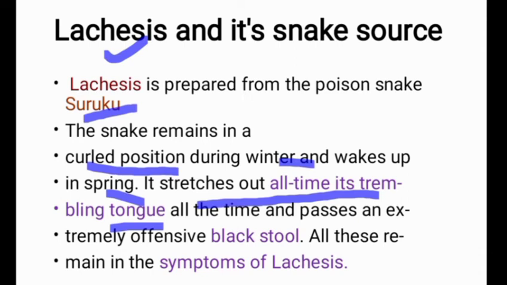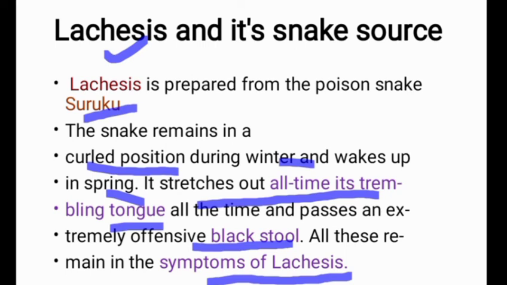So the Lachesis patient also has that type of behavior, the tongue always rotating, always trembling, with a stool which is found to be black stool. So these are the symptoms of Lachesis. The surukuku behavior is somewhat similar to the Lachesis symptoms, that's why Lachesis is related to surukuku.